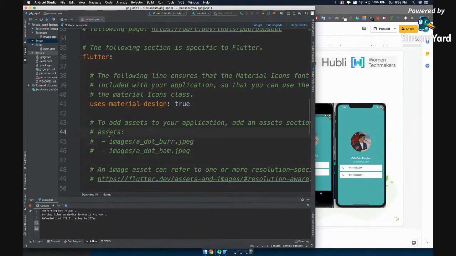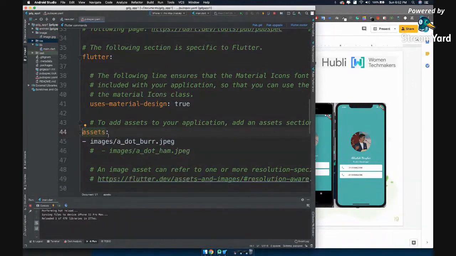So now if you come down, you will have assets written in the comment section. What you will do is remove the comments. Okay, let's remove the comments initially, and now you will see these are working, these are not in comments. Now the most important factor that you need to give attention to is the indentation inside pubspec.yaml, because once you miss the indentation, sometimes it doesn't really show the error, but you will be stuck wondering why is it not working, why is it not working. So that's the main reason.